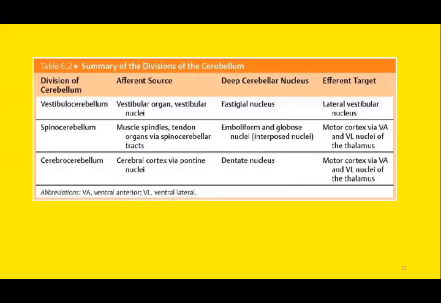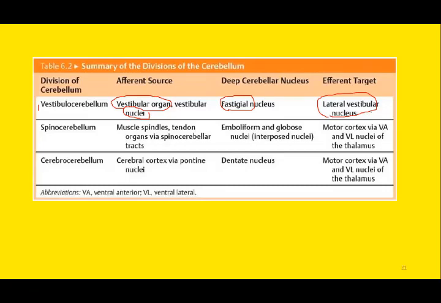So this is the summary of the afferent and efferent pathways of the three divisions of the cerebellum. The first portion is the vestibulocerebellum. The input is from the vestibular apparatus and the vestibular nuclei. The nucleus involved is the medial-most nucleus, that is the fastigial nucleus, and the efferent is to the lateral vestibular nucleus, also known as Deiters' nucleus.